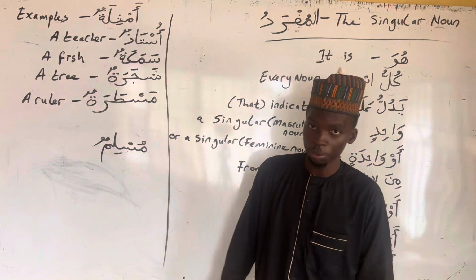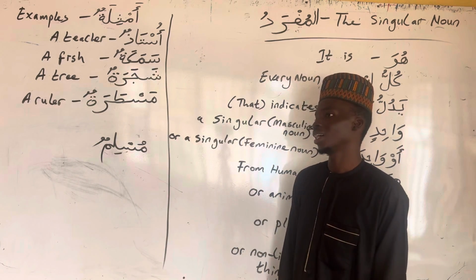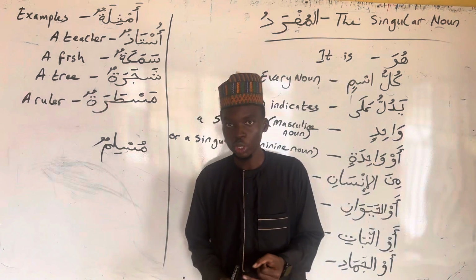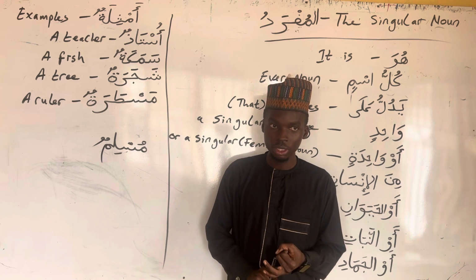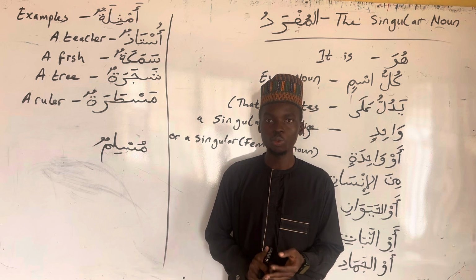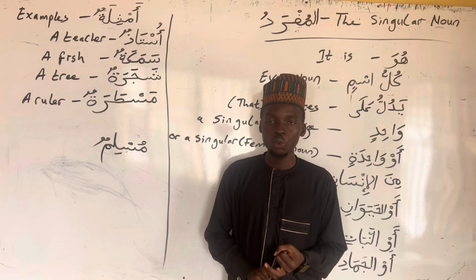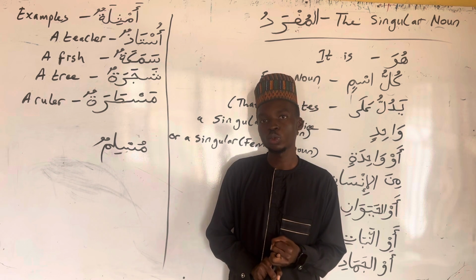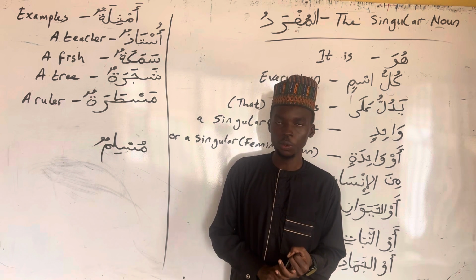So these are the four tips we can use to try to recognize a singular word. Again, the first tip is that the word should be capable of taking tanwin, nunation: fathatan, kasratan, dammatan. The second tip is that the word should not end with alif followed by a nun with a single kasra, or ending with yaa followed by a single kasra.